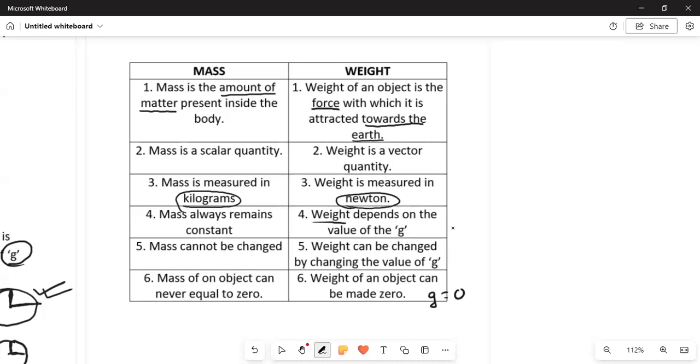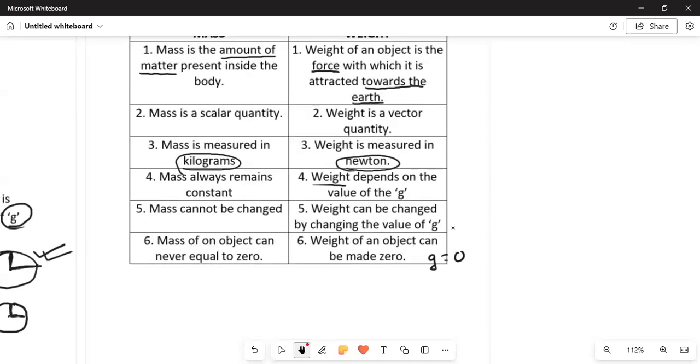And if we move to the center of the earth, we have seen that the value of g is equal to zero. So in that case, our weight will also become equal to zero. So this was the difference between the mass and weight.